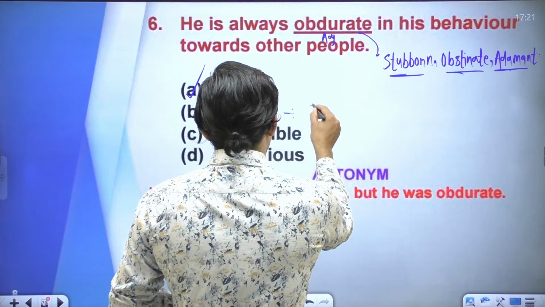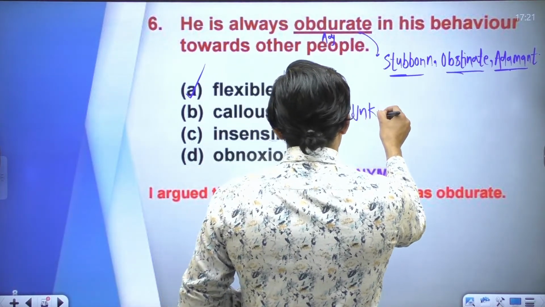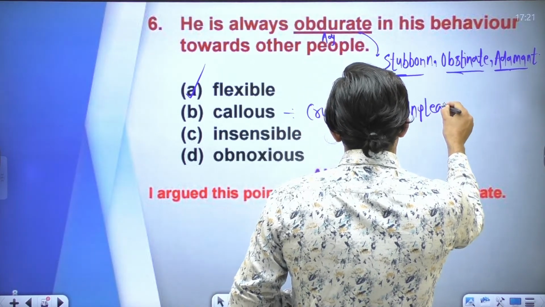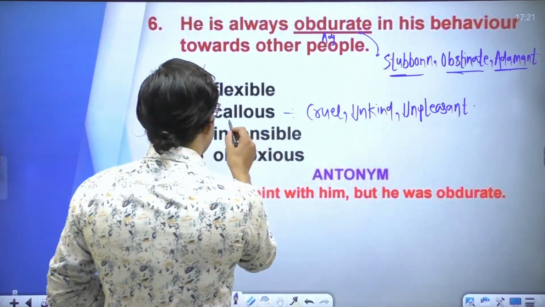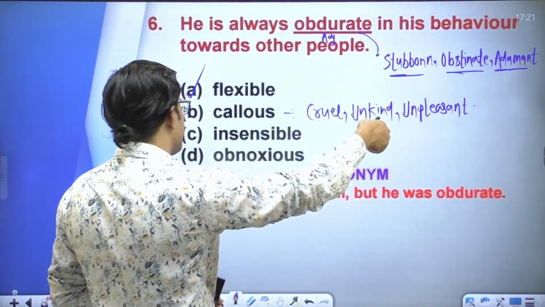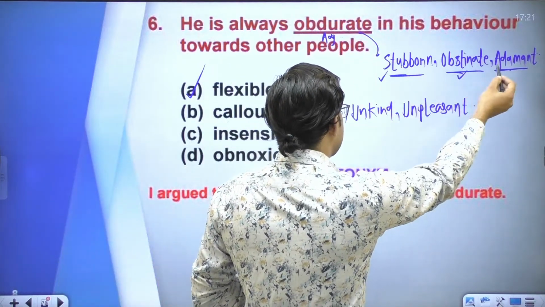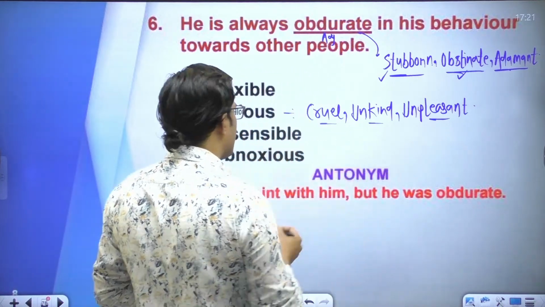And make sure of the word callous. Callous means someone who is cruel, unkind, or unpleasant. So callous is a synonym of obdurate, because one who is obdurate is stubborn, obstinate, adamant, unkind, or cruel.